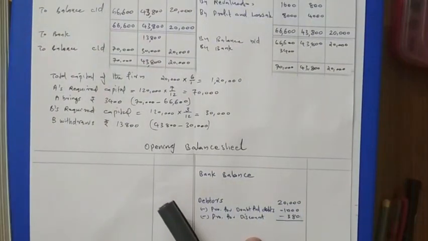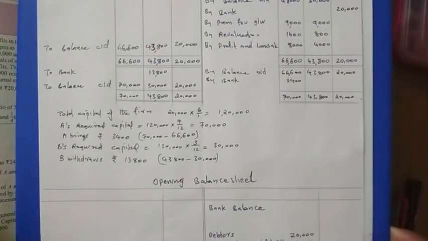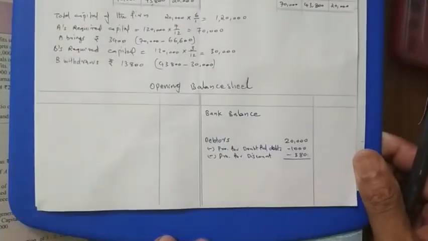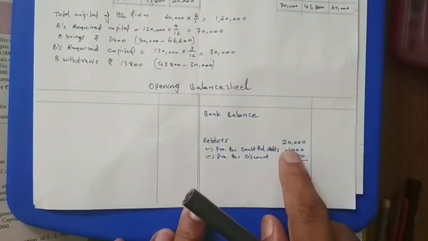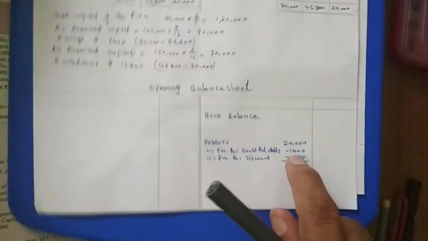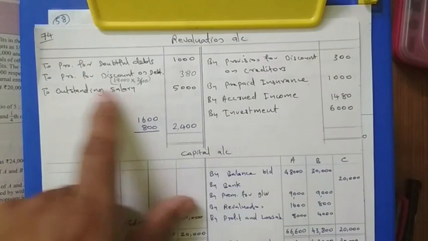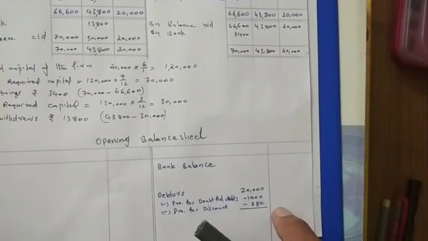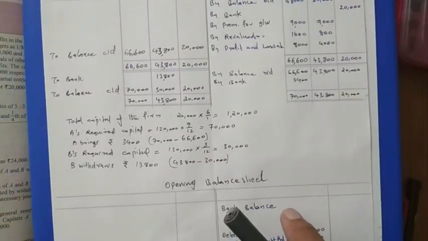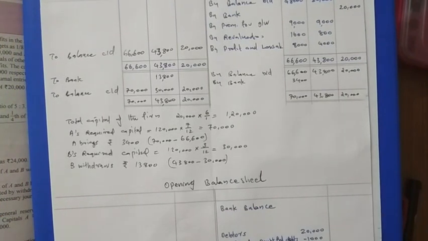In the balance sheet, I am showing only the new things because other things are the same. First of all, you see the debtors. Debtors 20,000 is given. So 20,000 minus provision for doubtful debt, that 1,000 here. Then this 380 is the provision for discount on debtors, that is also deducted. Then the balance amount is taken in the outer column. Then regarding the bank balance, in the question it is given.